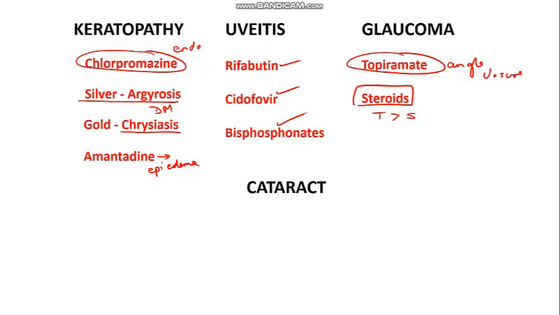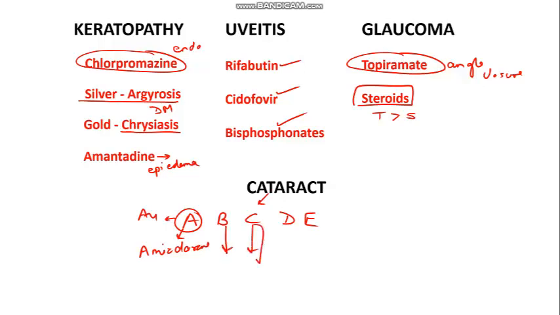And in cataract, I always say in my class, please remember the drugs causing cataract. You can remember by any of your ways. You can remember by A, B, C, D, E. Where A is AU, AU means gold. Amiodarone. Busulfan. C, chloroquine. C, chlorpromazine. D, dexamethasone, which is a steroid of course, and systemic causes more than topical. And E is ecothiopate, which is a miotic. So one more miotic, which is pilocarpine, can also cause cataract. So these are some important causes of drugs causing cataract.